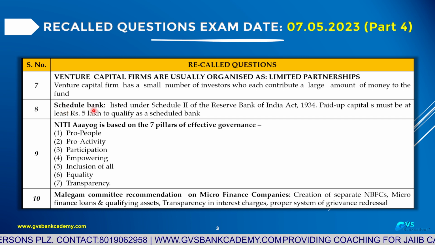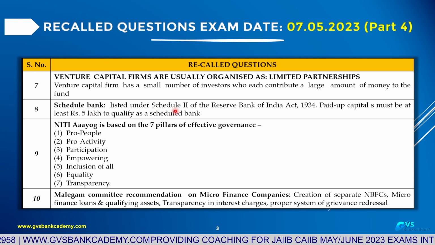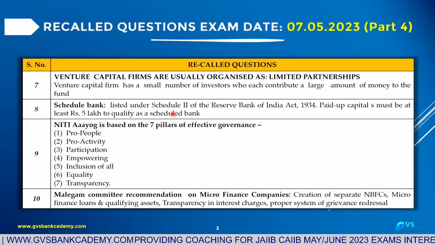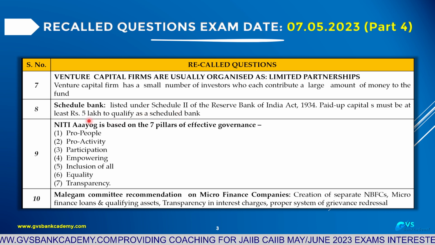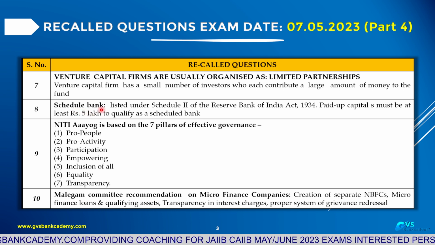Scheduled banks can borrow money from the public. Scheduled banks are allowed to borrow from the RBI, allowed to participate in the clearing, and allowed to borrow from the money market. That is the benefit of borrowing from RBI. They are also allowed to borrow from money markets, and they are also allowed to participate in the clearing and settlement cycle. Scheduled banks.